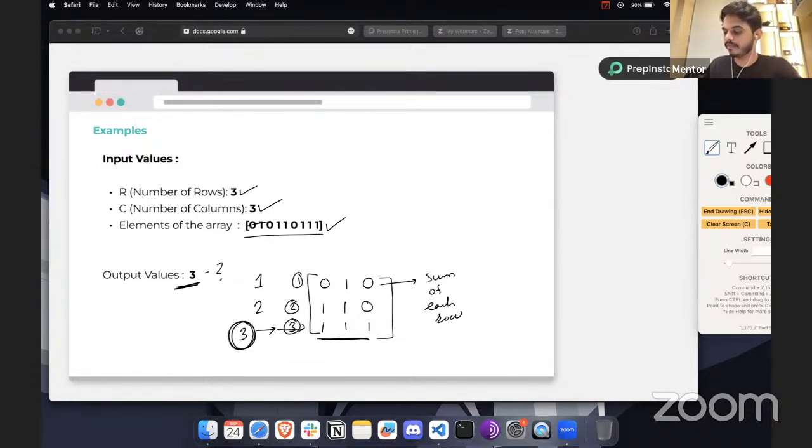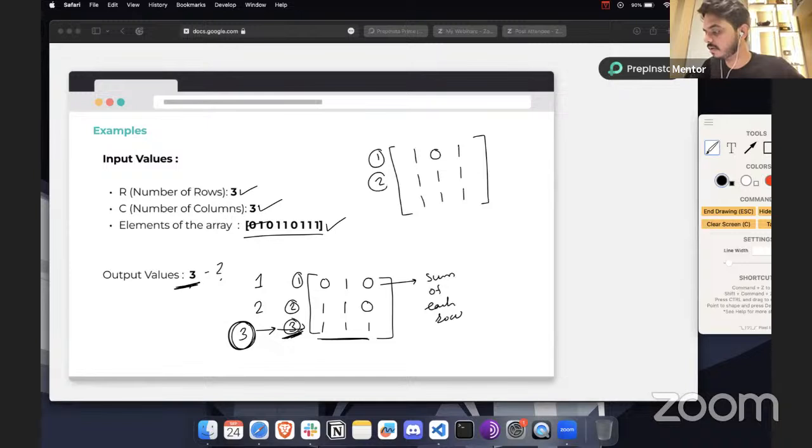So that's why this is not the sum value. This is actually the row number that we have. For example, let's say we twist this question a little bit. If we make it 1, 0, 1, and then 1, 1, 1, and another 1, 1, 1, let's make it all occupied. So this is the new matrix that we have. This is row 1, this is row 2, this is row 3.